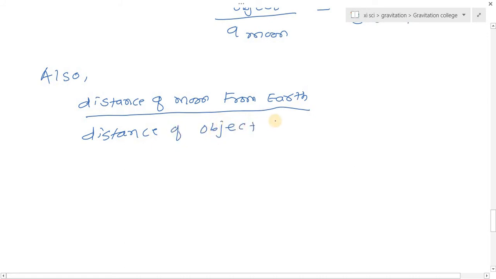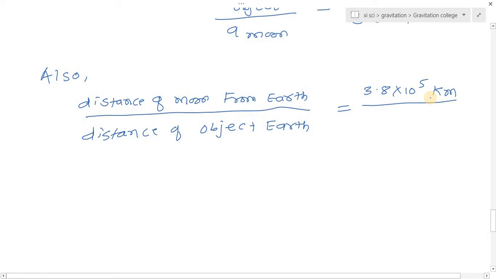Now here we consider the object is on the earth surface. So we take the distance as 3.85 into 10 raised to 5 kilometer, divided by